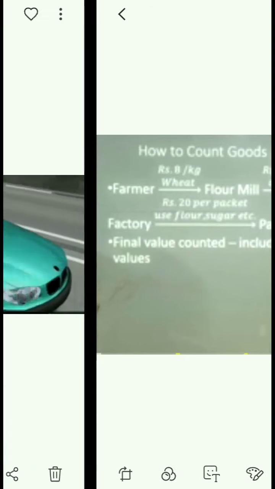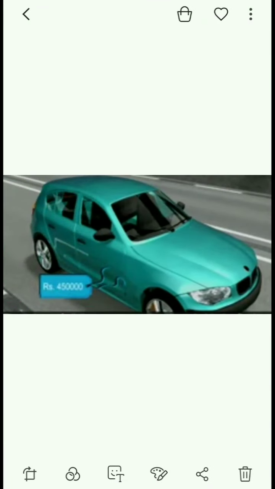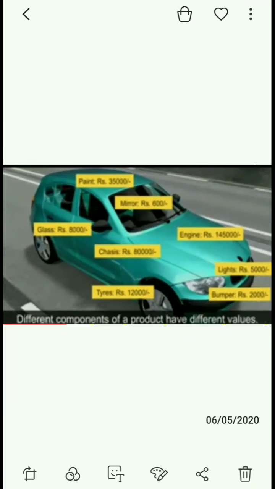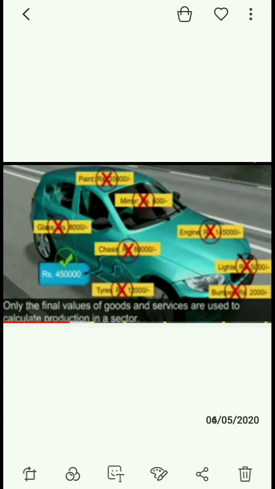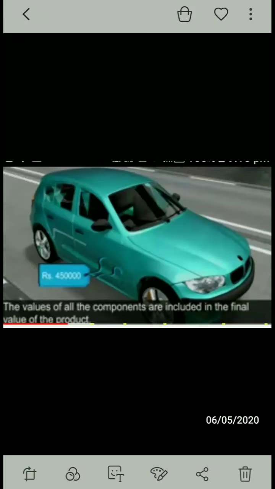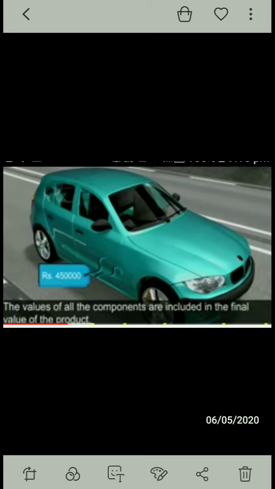Let's take another example. When you buy a car, you do not pay for its individual components separately. You pay only for the final value of the car, which already includes the value of all its components. Therefore, only the final value of goods is used to calculate production in a sector. Is this clear? Now, come to the next.